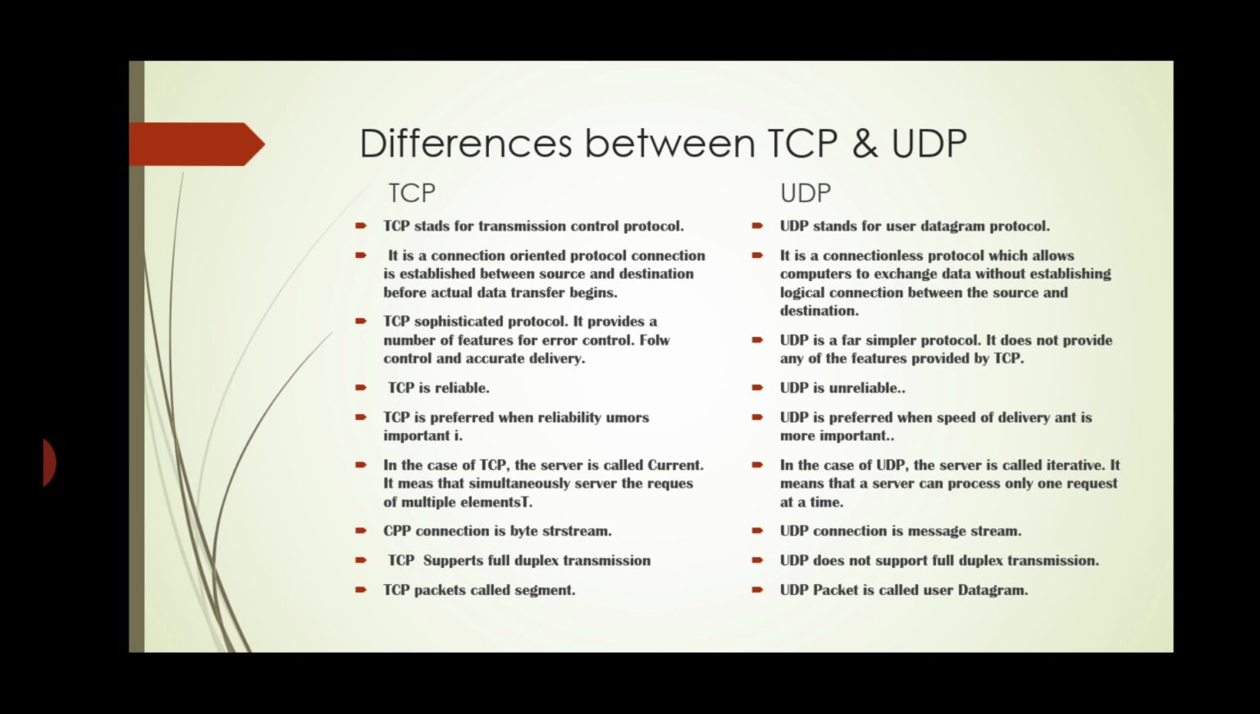TCP supports full duplex transmission. UDP does not support full duplex transmission. TCP packets are called segments. UDP packets are called user datagrams. These are the differences between TCP and UDP. It comes for 5 marks.